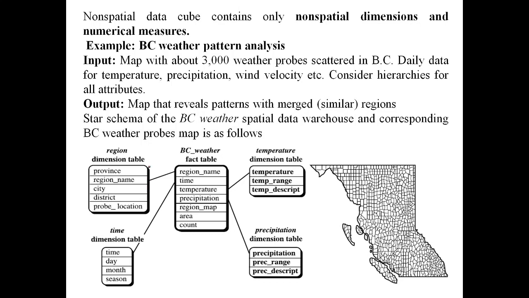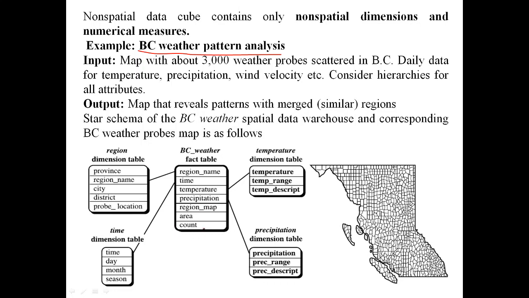Here is an example where you take the BC weather pattern analysis. Here is a mapping of 3000 weather probes scattered in BC, with daily data of temperature, precipitation and wind velocity. We can represent the table in the form of a star model. All the dimensions that exist, and you have one fact table, and the dimensions contain the attributes, and measures.